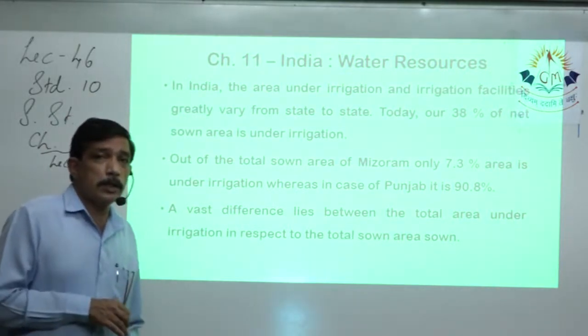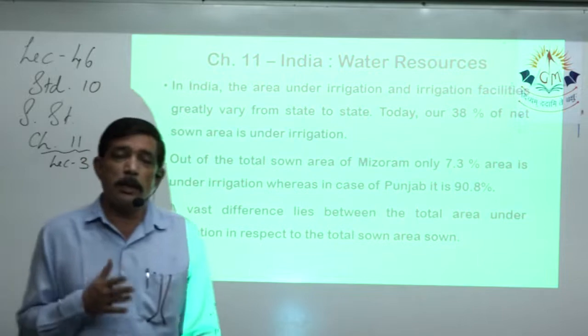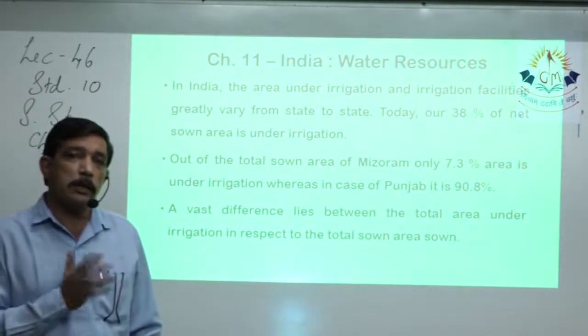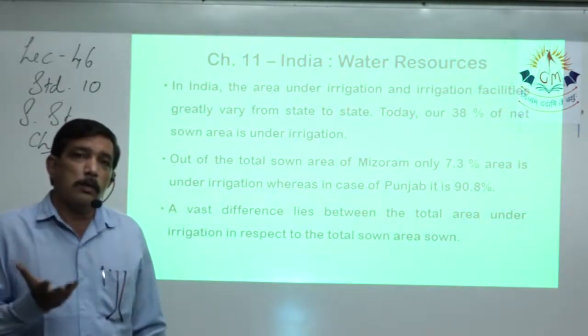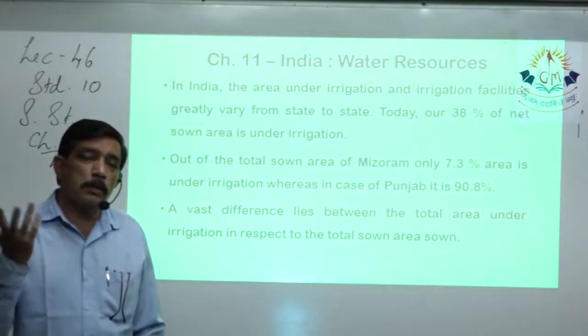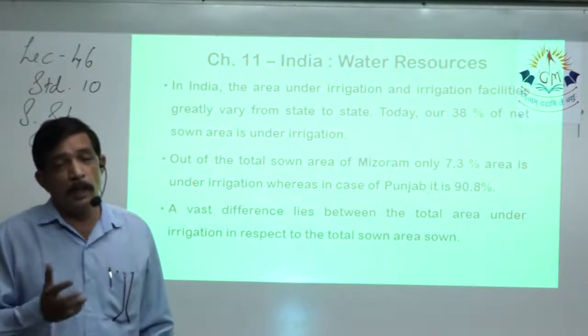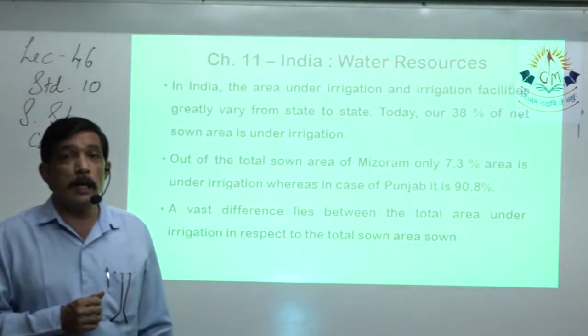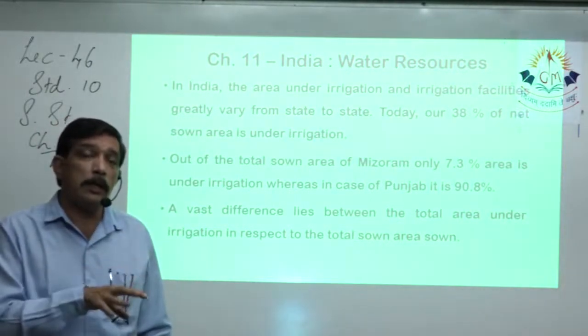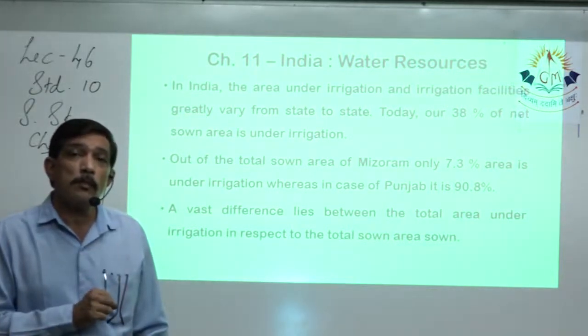Area under irrigation, if you are talking about Rajasthan, then 60-70% of that is desertic region where if you sow seeds and if the bajra comes up, then it's okay, otherwise just forget it. So in that way, area under irrigation is quite less in Rajasthan.